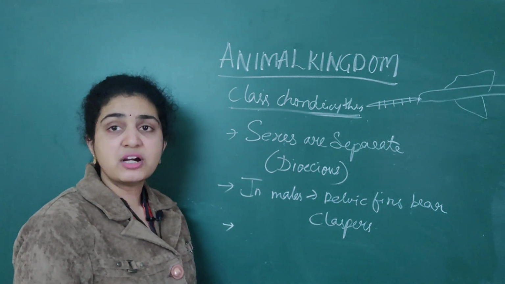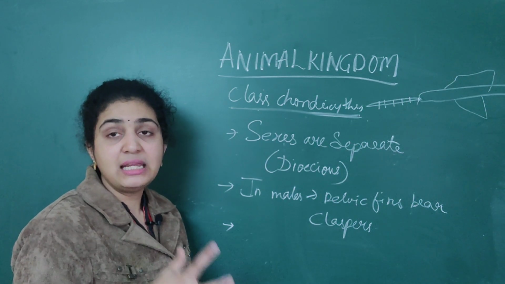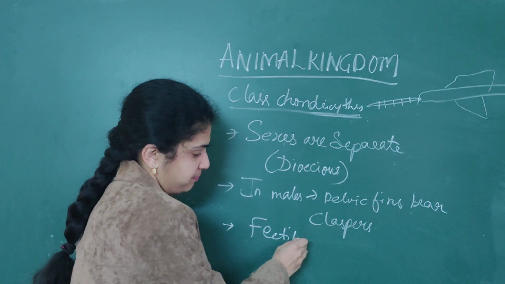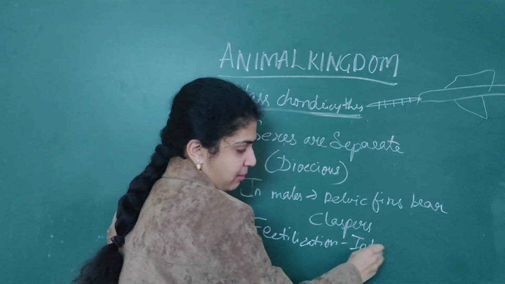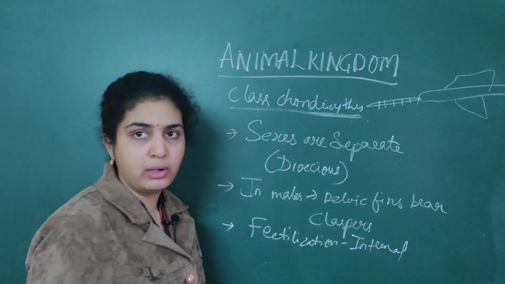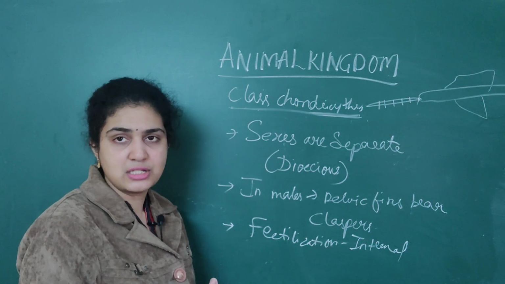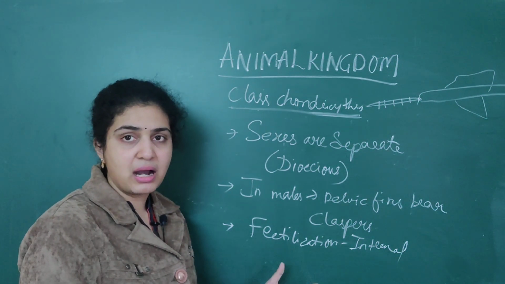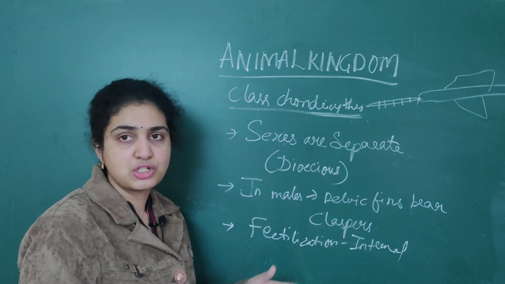Next, fertilization is usually internal fertilization. That is, it takes place in the body of the female only. In other organisms there is external fertilization, but here for chondrichthyes it is internal fertilization.